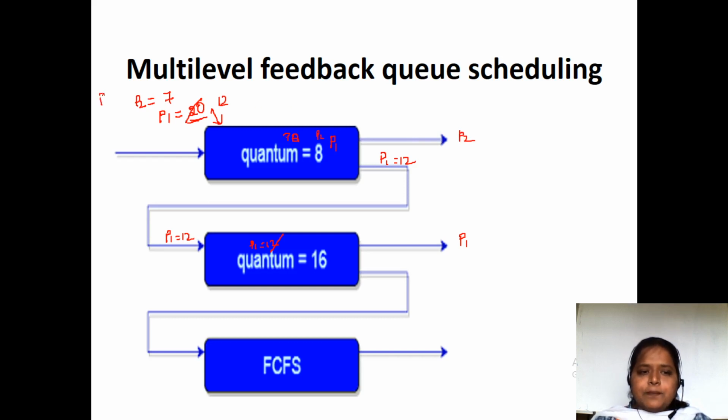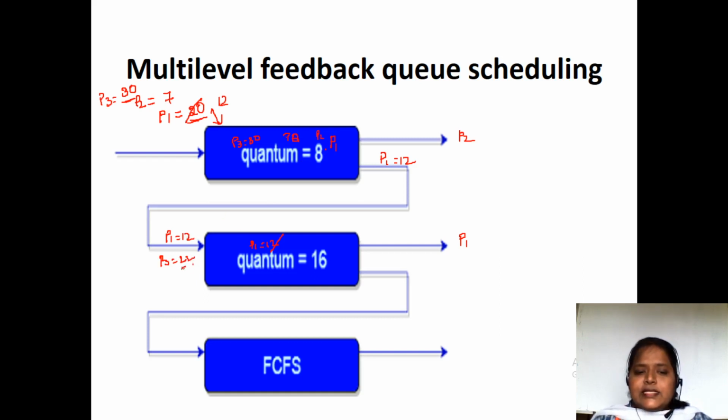Suppose P3 came. It is going to have 30 milliseconds of burst time. With 30 milliseconds of burst time, it will be admitted in here. P3 is equal to 30. Fine. So after completing this, P3's remaining time will be 22. Why? Because it completed 8 milliseconds over here. So here it is 22. Fine.